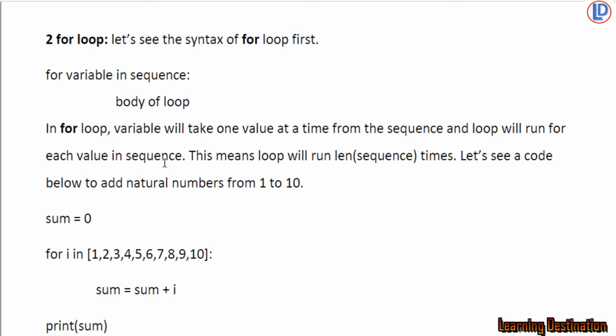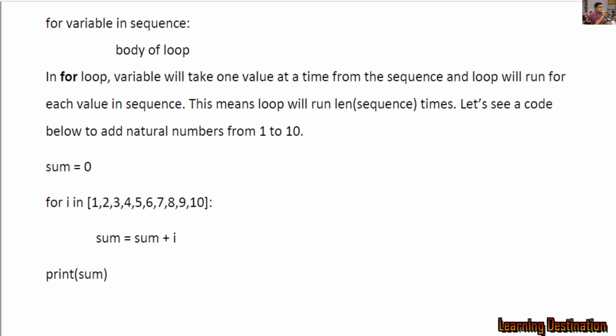That means it will depend on the number of elements inside the sequence. If there are 5 elements in the sequence, the loop will iterate 5 times. If there are 10 elements in the sequence, the loop will iterate 10 times, and likewise. So let's see the code below to add natural numbers from 1 to 10, just like we have done in the while loop.